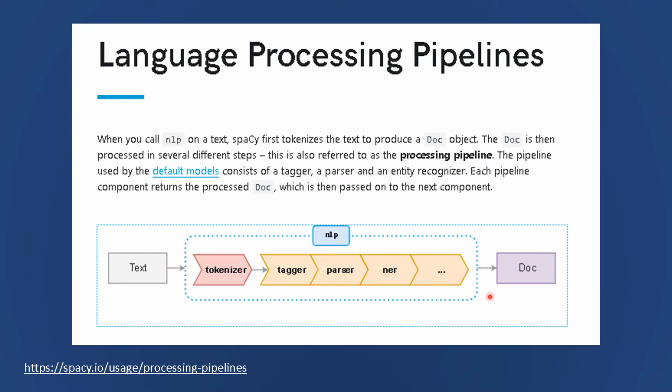So in this way, when you run this language processing pipeline on text, you obtain a doc object which has all the tokens, which has all the part of speech tagged for the tokens. It has the dependency parsing of the text. It also has the identified named entities in the text.